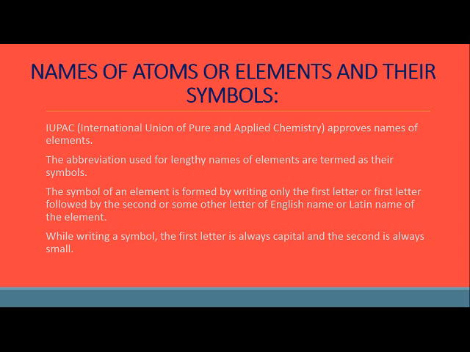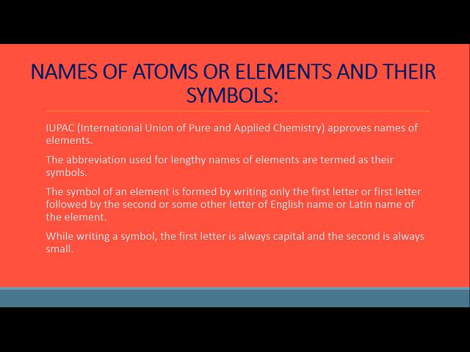Now, initially, somewhere in the 16th or 17th century, few elements were discovered, and with the passage of time, some more elements were discovered. So what happened? Initially, people just gave some names, like you all must be having some nicknames, okay? Same way, children, some of the elements were given names, and as per the history, it is believed that most of the elements were discovered in European countries. So they got their European names, right? So in the beginning, certain names were given, and whatever name was given, accordingly a short form was derived, and they were called the symbols.